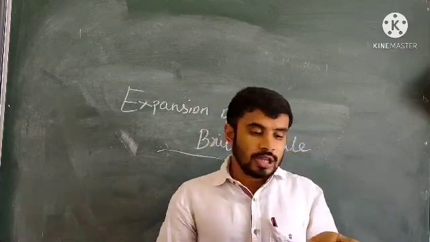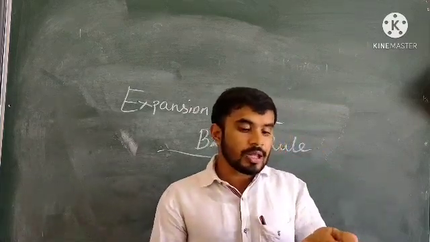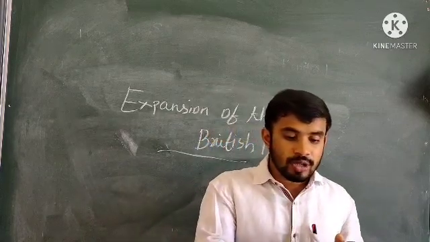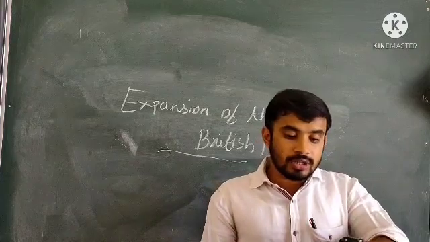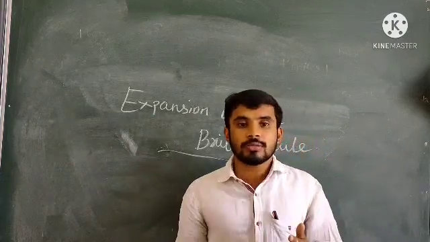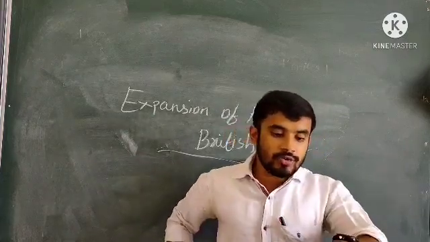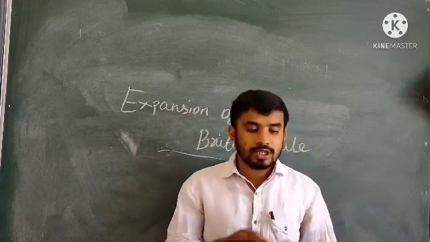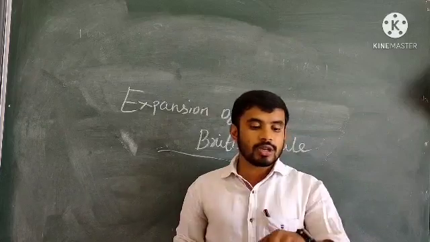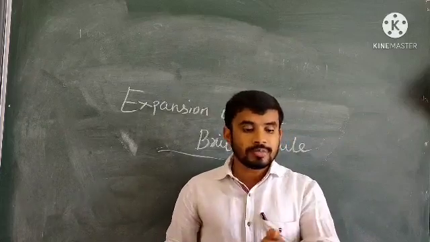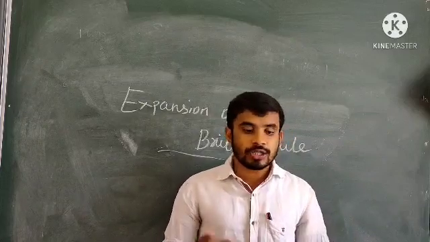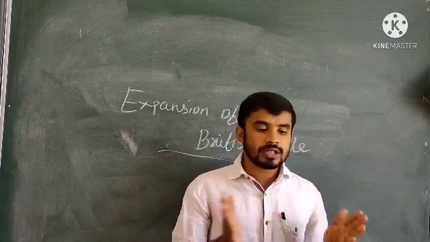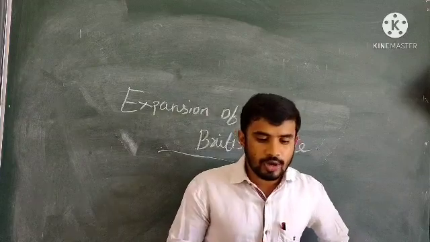Then the Battle of Plassey. The British forces were led by Robert Clive, and the opposite side was Mir Jafar. Who is Mir Jafar? Mir Jafar was the commander-in-chief of Nawab Siraj-ud-Dowlah. And what happened? Mir Jafar betrayed Siraj-ud-Dowlah. Because of this, Siraj-ud-Dowlah lost the battle and was killed. Up to there we have seen.